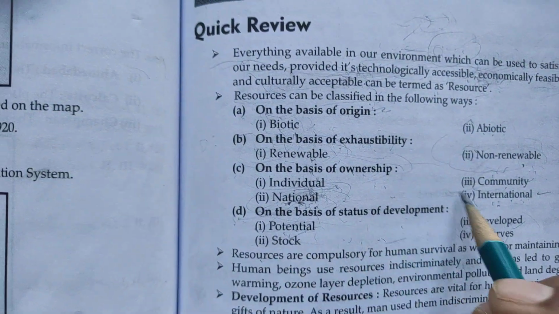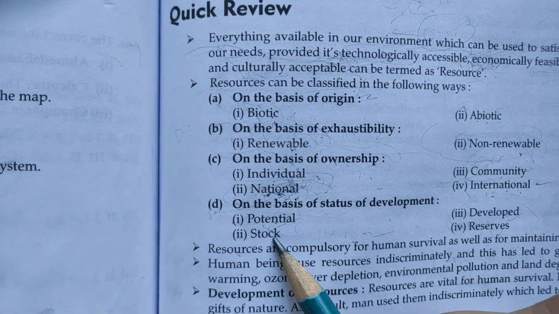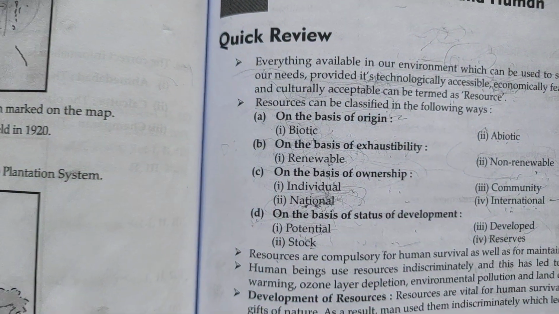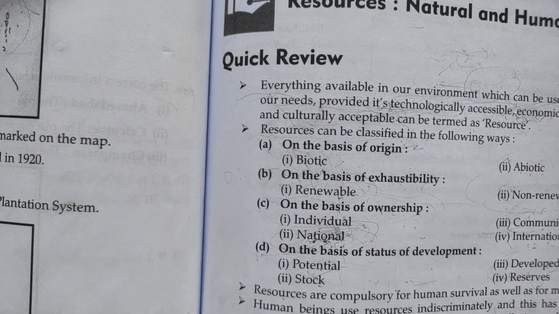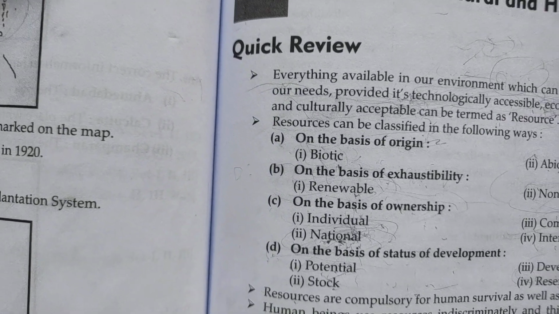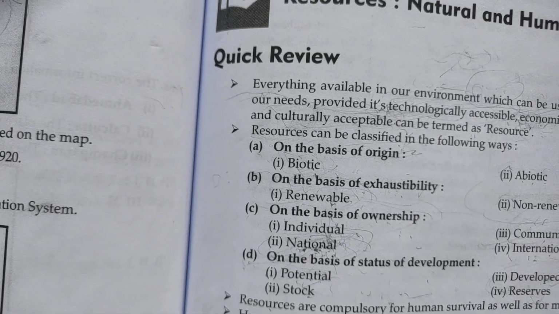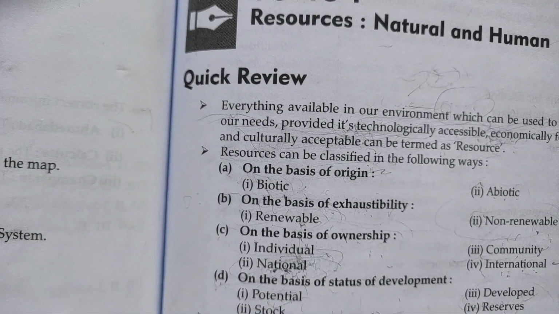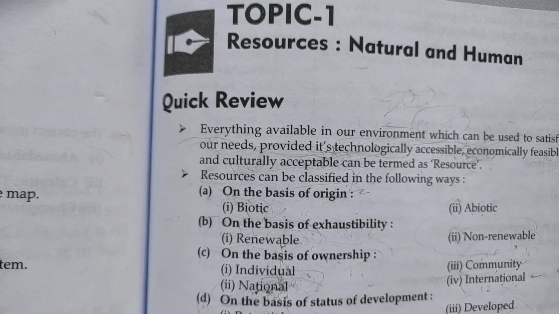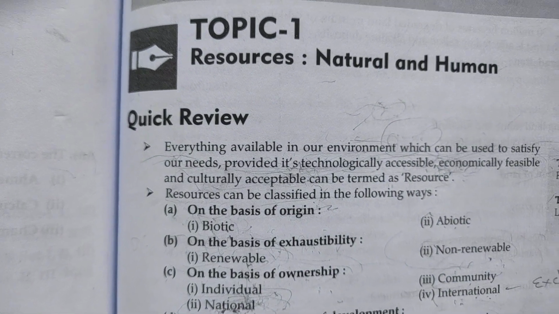Stocks and reserves, some students often confuse between them, so focus on this. Stocks, what are stocks? Stock is a natural resource, but we don't have the technology to extract it. Like H2O is a very common example, where we are unable to separate hydrogen and oxygen from each other because of the lack of technological advancement.